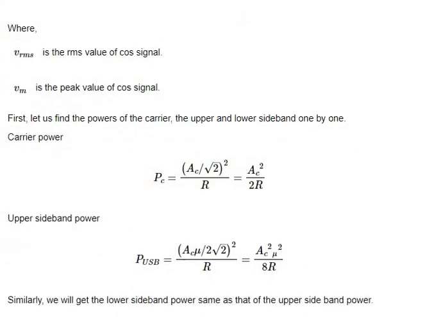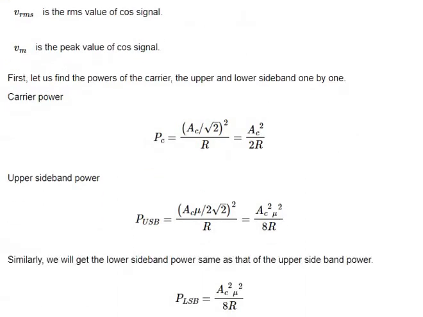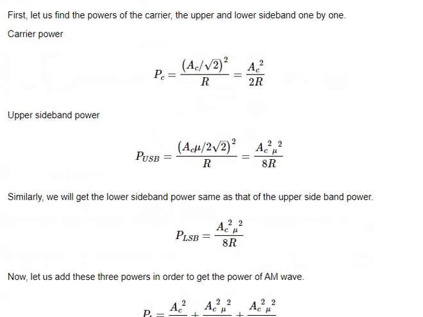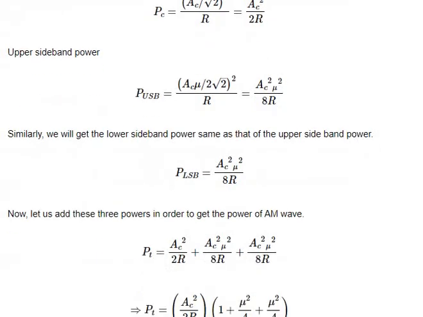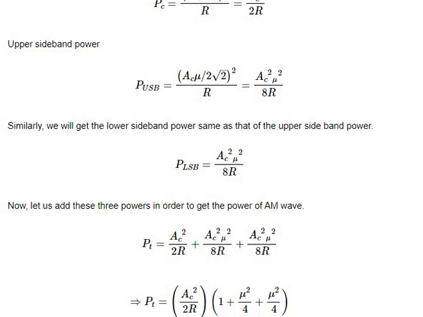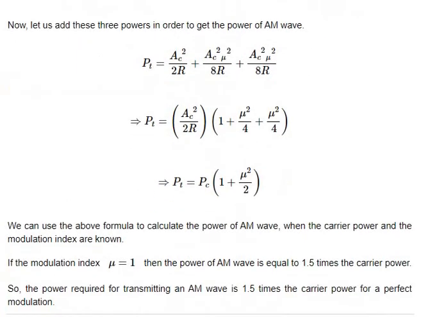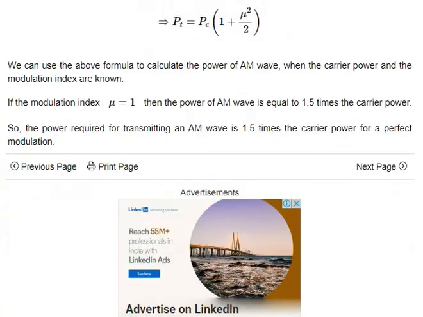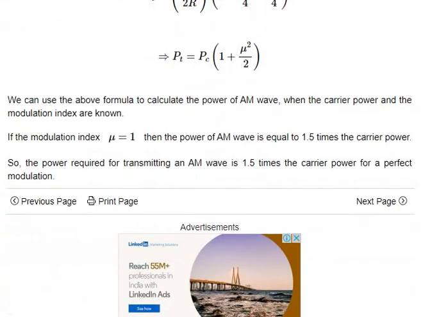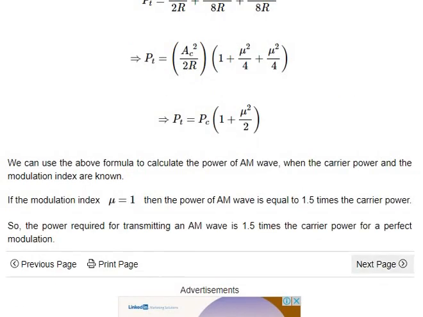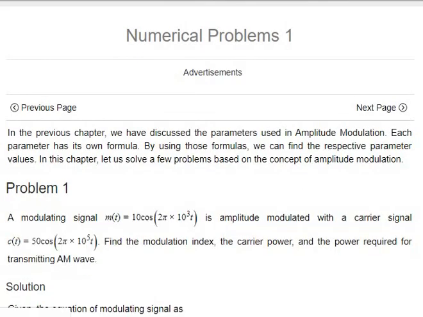And here comes PC equals AC root 2 whole square by R, that is AC square by 2R. We get PUSB as AC square mu square by 8R, which is also PLSB. I mean PUSB is equal to PLSB, and we get the total formula as PT equals PC into 1 plus mu square by 2. We get PC equals AC square by 2R, and these all are important for mathematical problems.